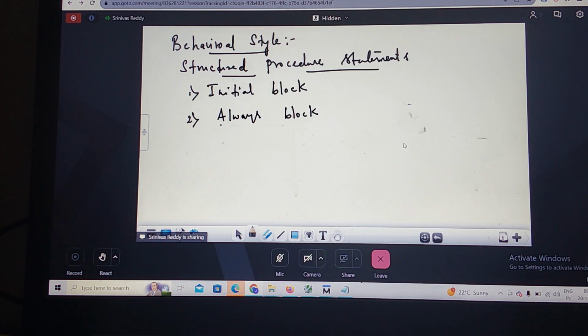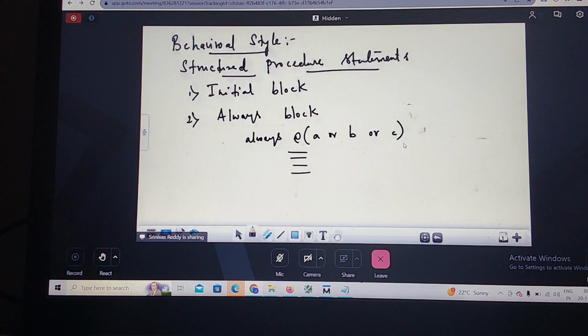Whenever the event triggers, your always block responds. Suppose I am writing always, and I am going to write the event. Event can be denoted by @. Let us take A, B, C. I am writing always @(A or B or C). I will be writing the statements inside this.